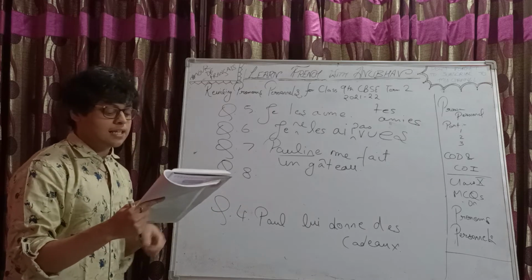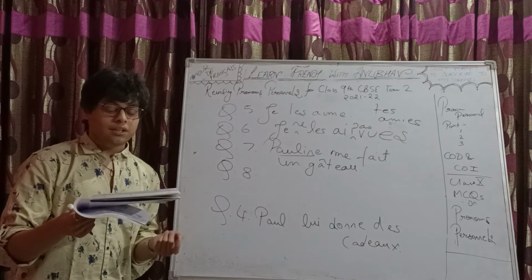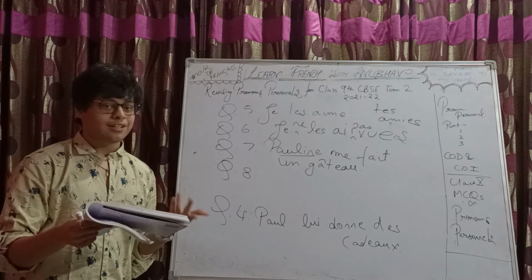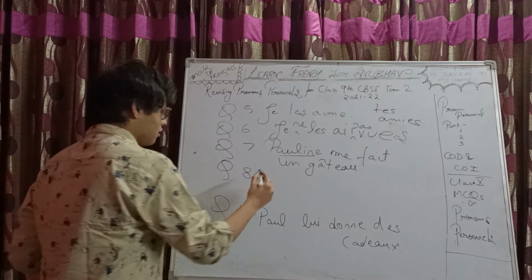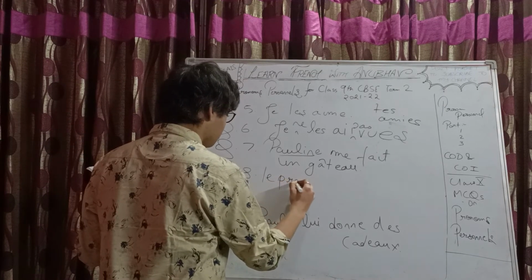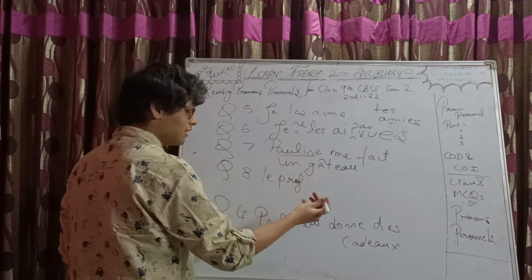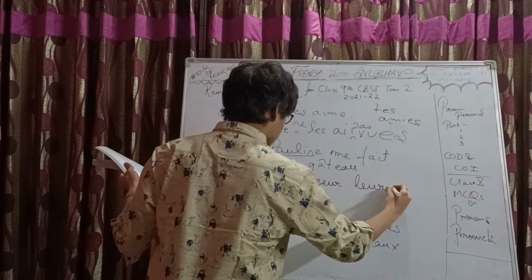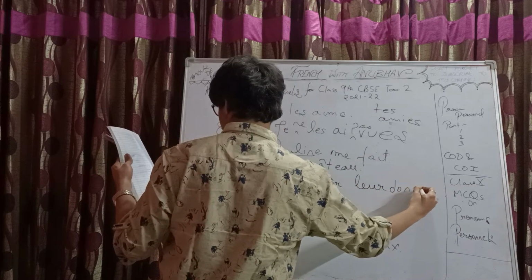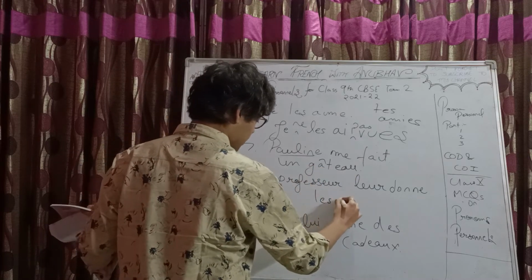8th one, le professeur donne les questions aux étudiants. Simple, like aux étudiants, indicator what? Indirect object pronoun, right? So, plural, okay, aux étudiants, AUX étudiants with an S. So, le professeur leur donne les questions.